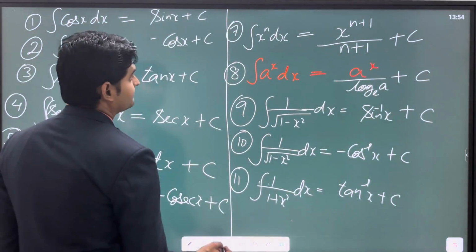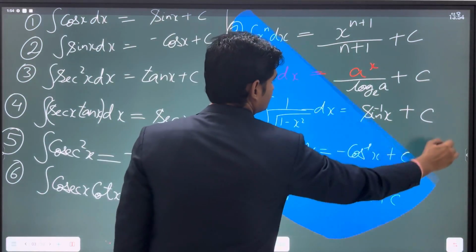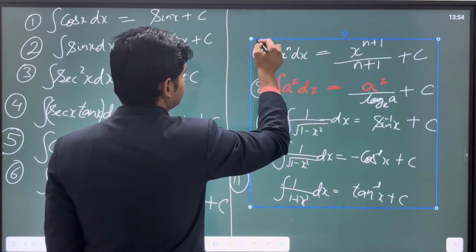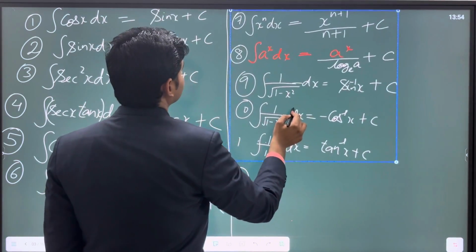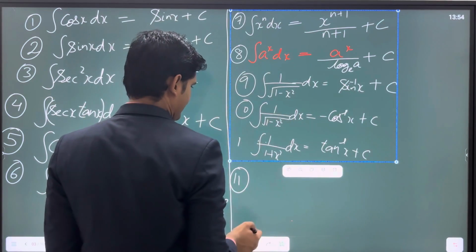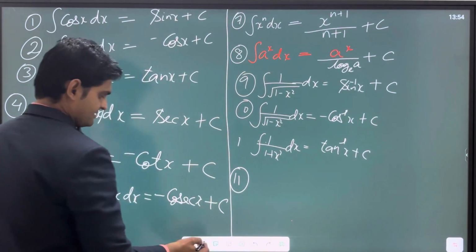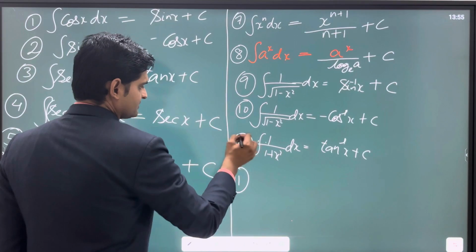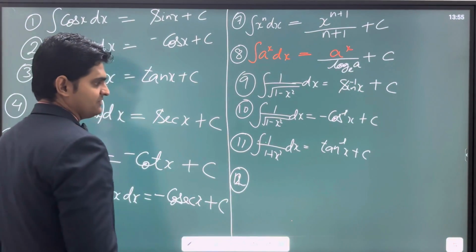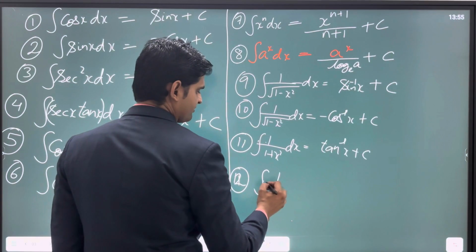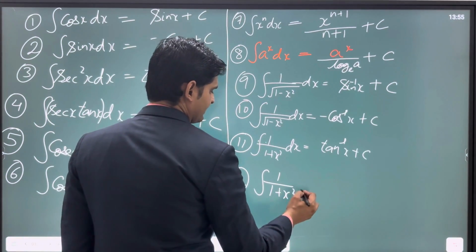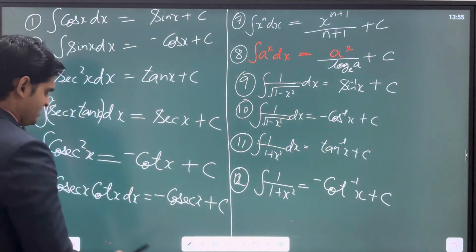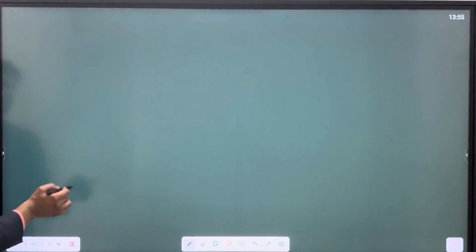So our 12th formula, please look. Let me decrease the size of it. All right, so this was our 11th formula, and now let's look at our 12th formula. The integration of 1 upon 1 plus x square can also be written as minus cot inverse x plus c, right? As we have just seen, both are the same.